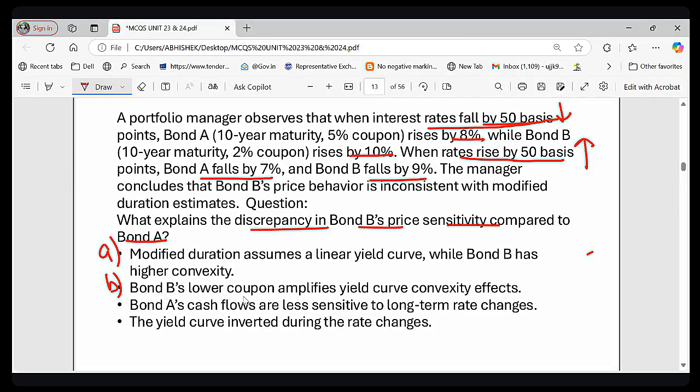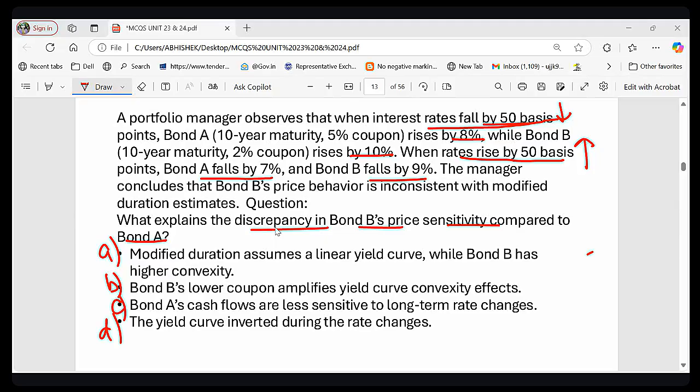Option B, bond B lower coupon amplifies yield curve convexity effect. Option C, bond A cash flows are less sensitive to long-term rate change. And option D, the yield curve inverted during the rate change, right? So this question was asked in the December examination. Exactly such type of question was asked. This question is taken from your Macmillan book, right? So what do you think? What is the reason behind the discrepancy in bond B's price sensitivity as compared to bond A? So this is the prime question.